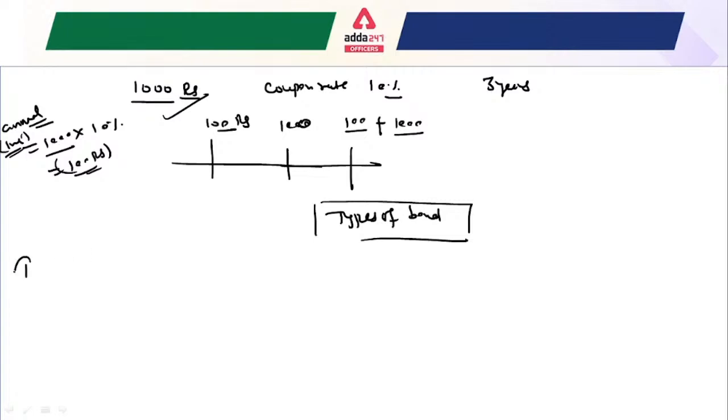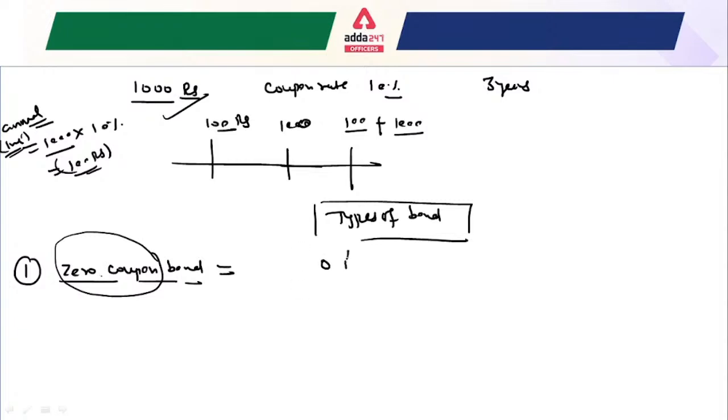First is known as a zero coupon bond. If I say zero coupon bond, that means no interest, or zero interest. Another is coupon bonds.